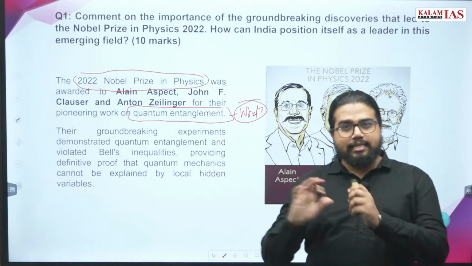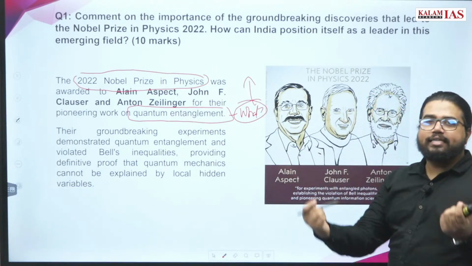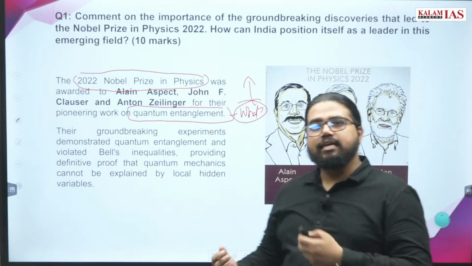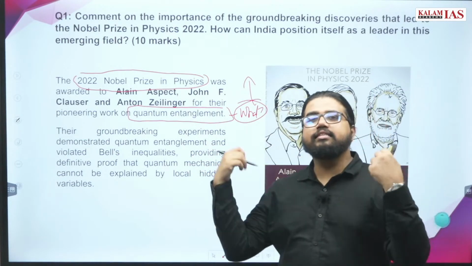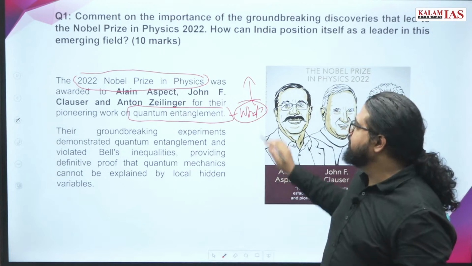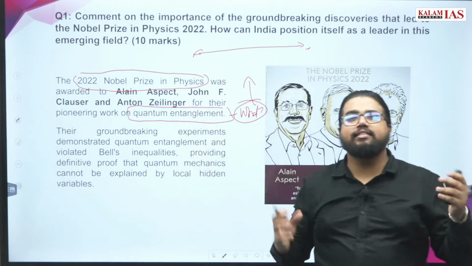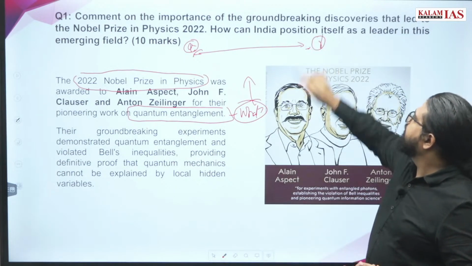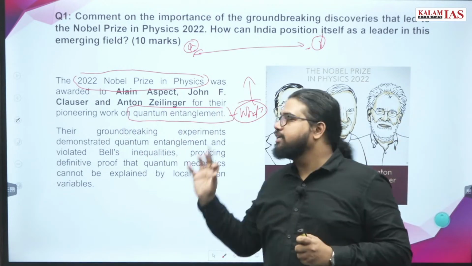We have learned this in detail in our prelims current affairs classes. When two particles are entangled, they are correlated. Their physical properties, their spin and so on, you can think of as correlated as one single entity, irrespective of the physical separation between them. Even if two photons are light years apart, they are entangled in such a way that they act as a single entity. You make a change to one photon here, and there will be an instant change in the other entangled photon. This property we call quantum entanglement.